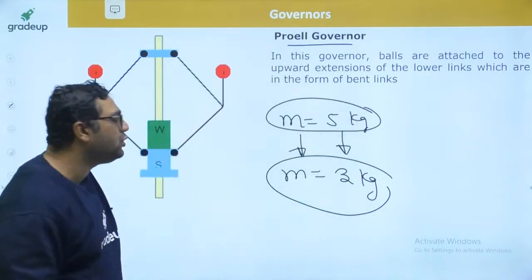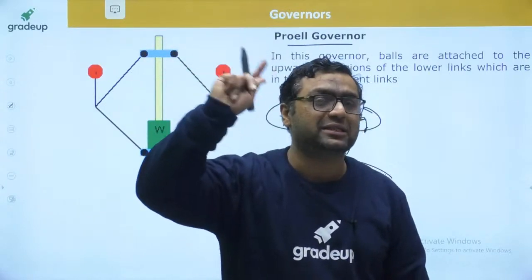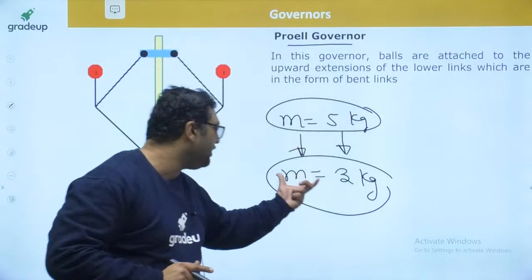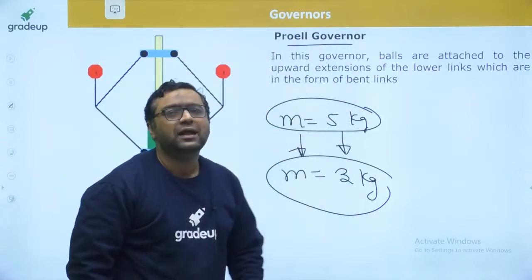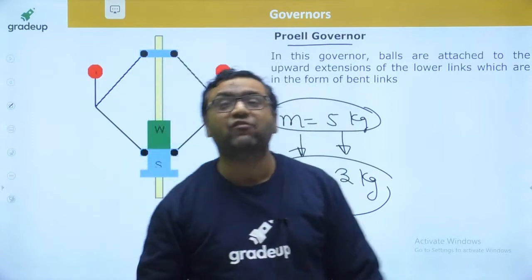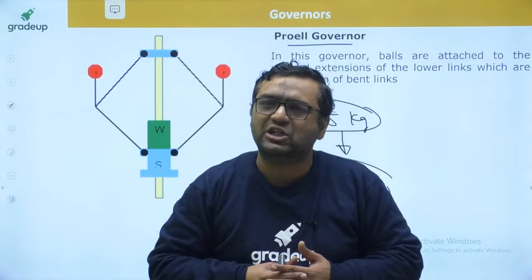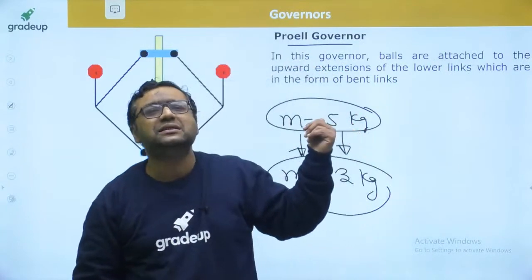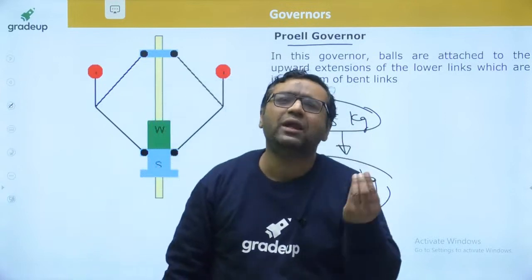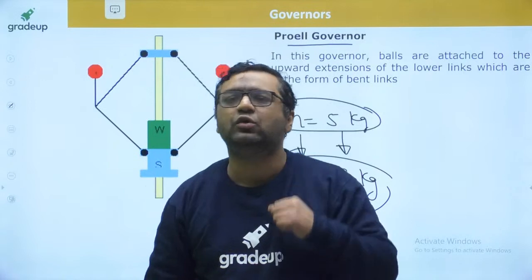You can get the same performance with a lesser weight of fly ball. And when you are capable of getting that, then definitely we will keep the fly ball position to be this only. This can be proved again by the derivation, which is not required for you for GATE. Then why am I telling all these things? So that you have a small idea over it, so that if somebody asks you in an interview, you will be in a position to tell that.